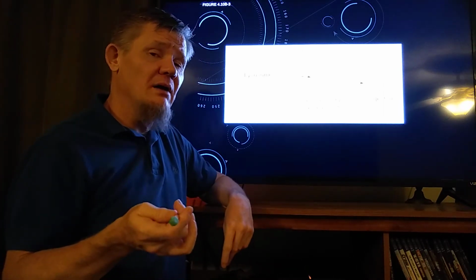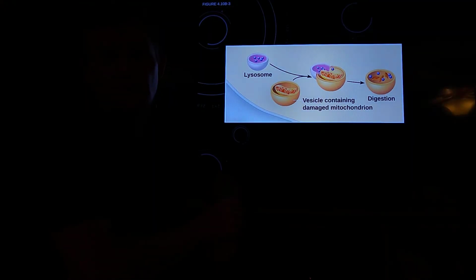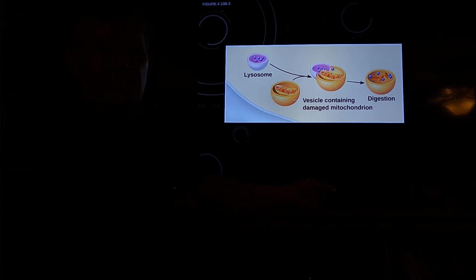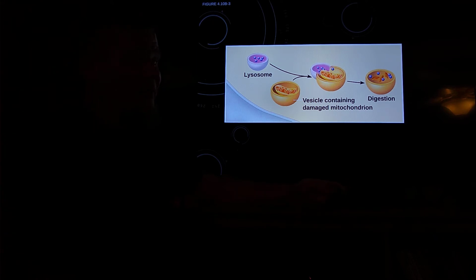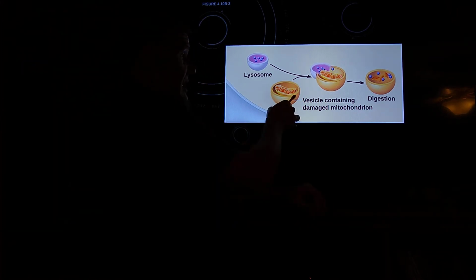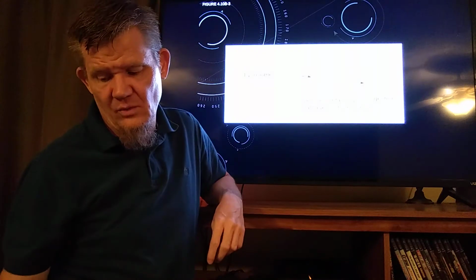Another job of lysosomes is to break down worn-out organelles. Here we see a mitochondria that's no longer doing its job. Because just like anything else, organelles wear out. They break, and when they get broken, they have to be replaced. Before I can replace it, I need to destroy the old one because that's where that organelle goes. So I've got to get rid of the old one before I can put the new one there. And it's the job of the lysosome to get rid of the old one. Same process. Lysosome attaches to the organelle. The digestive enzymes gobble up, shred whatever is inside that little vacuole.